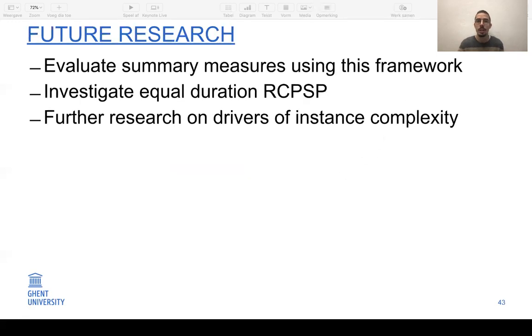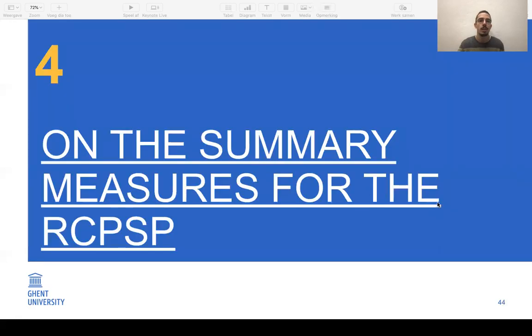Future research could evaluate the correlation between summary measures and this framework. We could also go further and investigate the equal duration RCPSP, which was a special case for the second approach. And also further research could be done on different drivers for the instance complexity. So in chapter 4, we will focus more on the summary measures for the RCPSP.